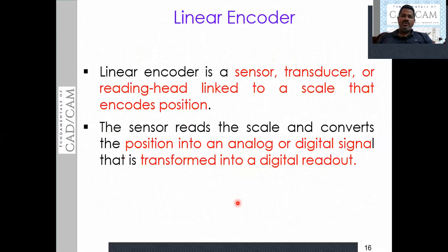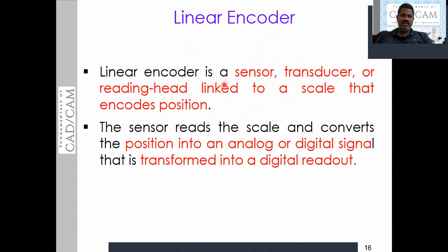Okay, a linear encoder is a sensor. Of course, all the encoders are sensors. In turn, we can call it a transducer or a reading head, which is linked to a scale that encodes the position. The linear encoder is linked to the scale where it is going to encode the position.